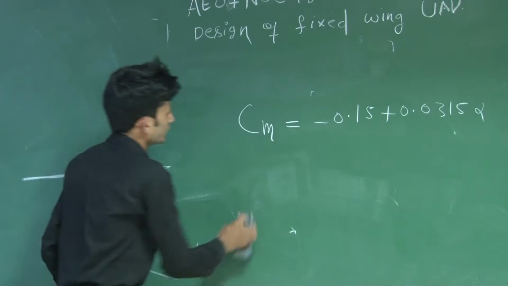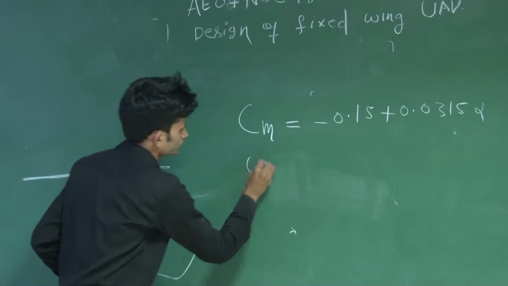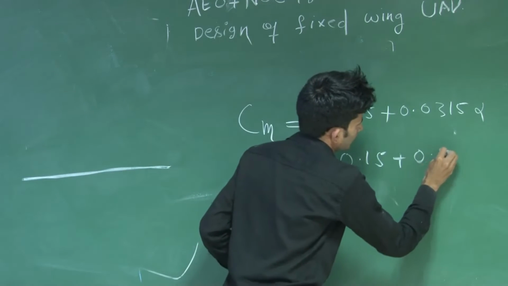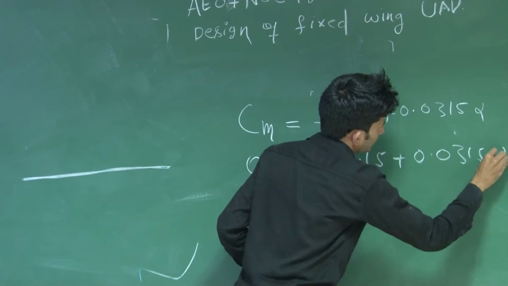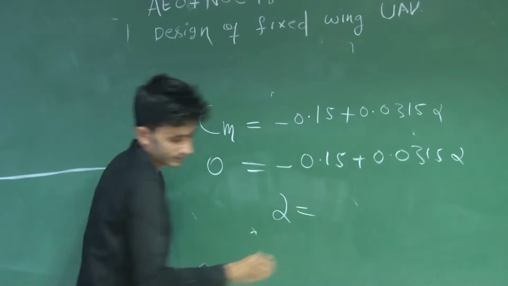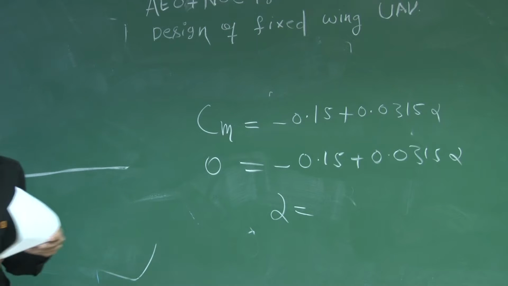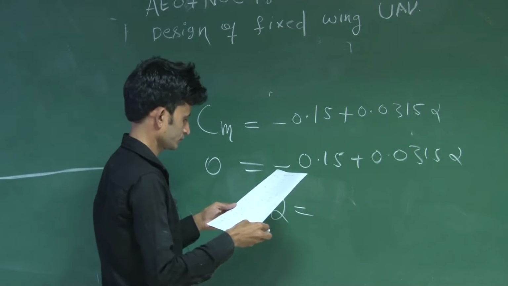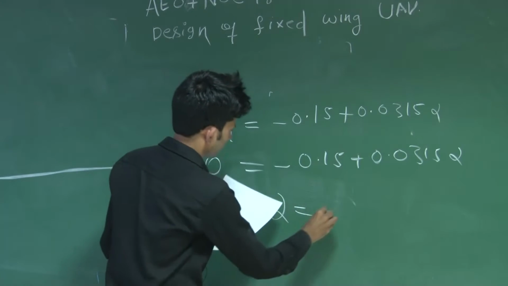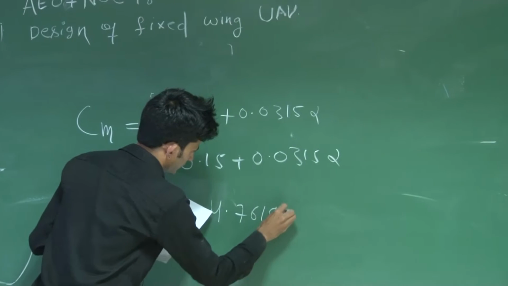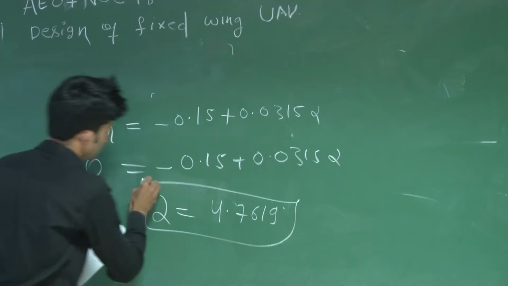So here you can put Cm equal to 0 because it is the trim condition. So you will get the alpha value as 4.7619.